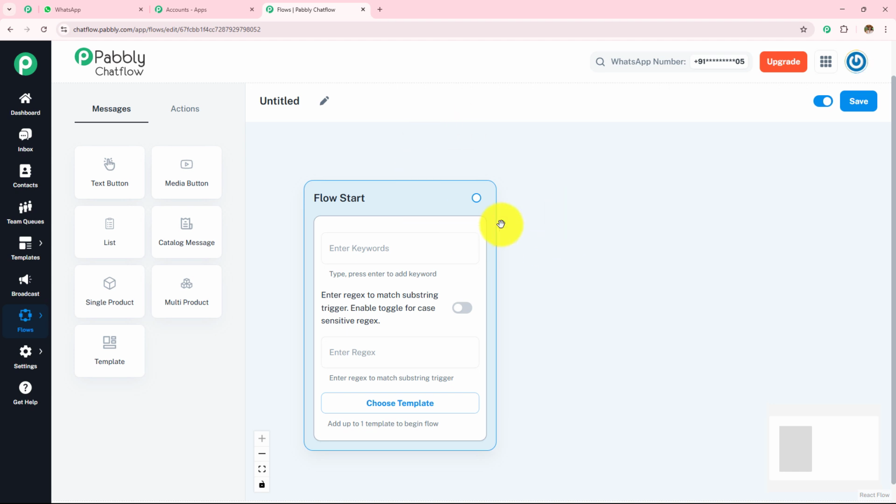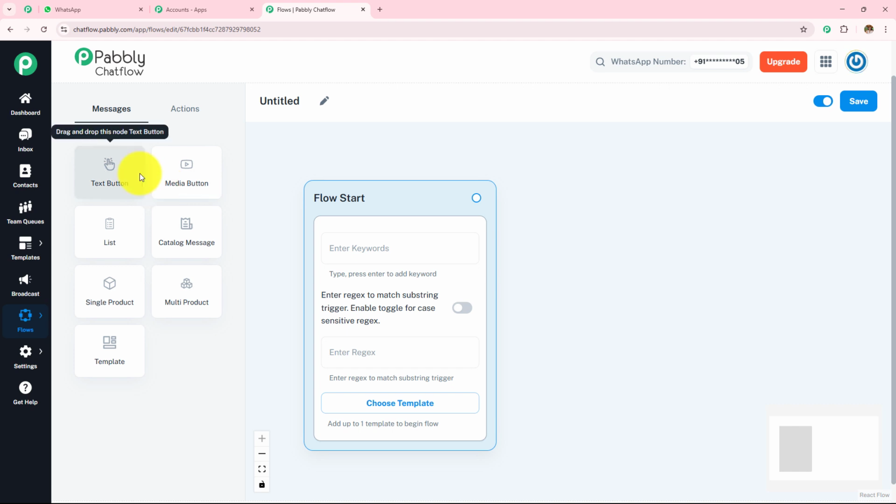But before we start creating this chatbot, on the left hand side we have these two very important options of messages and actions under which we have all these buttons. So let's quickly go through all of these buttons so that we can start creating this chatbot, because we will be needing all these buttons while creating it. So the first one